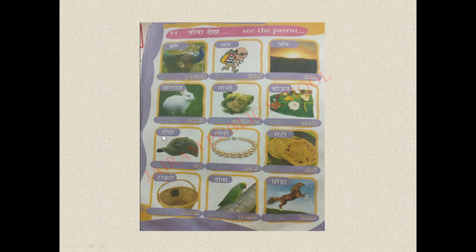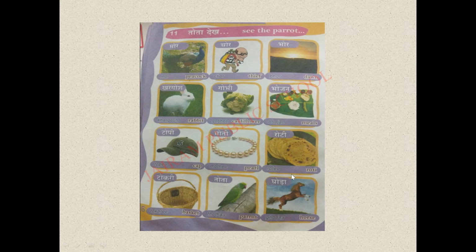So to, pi. Topi. Topi means what? Cap. Next is Moti. Moti means pearl. Moti. Pearl.